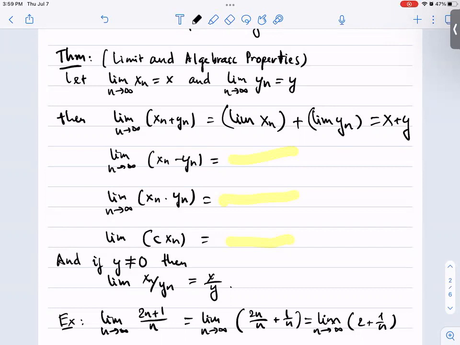You can take the addition first and then the limit, which is equivalent to taking the limit first and then doing the addition. Then you have a similar statement for the difference between two sequences. The limit of xn minus yn is exactly equal to x minus y.